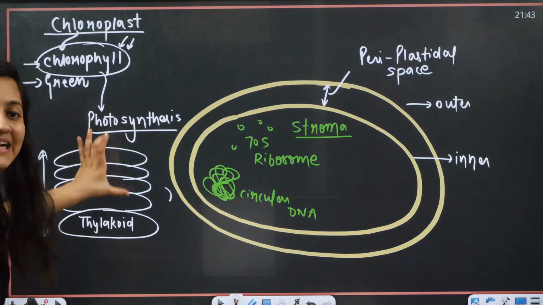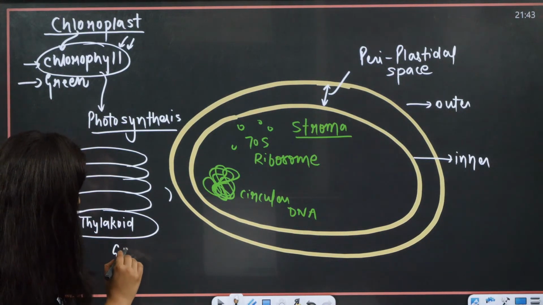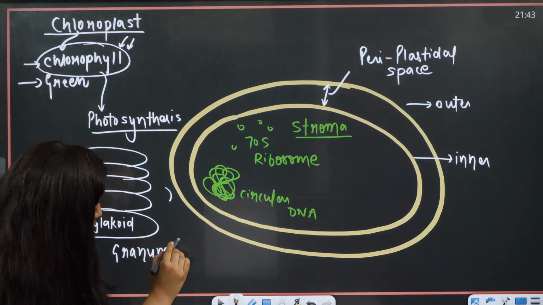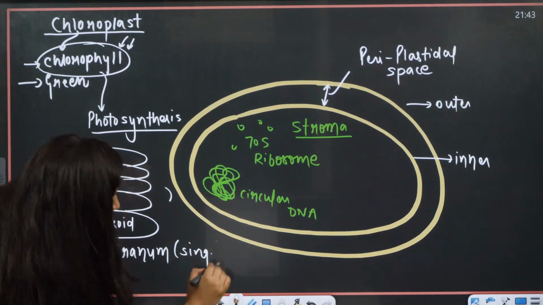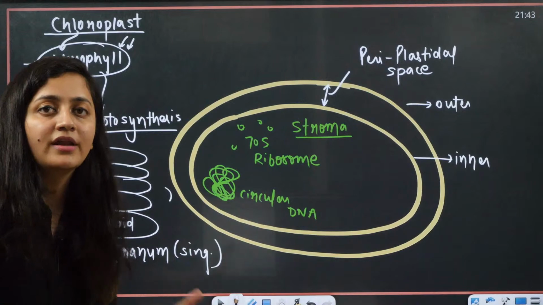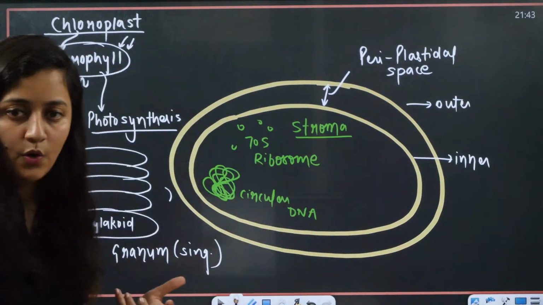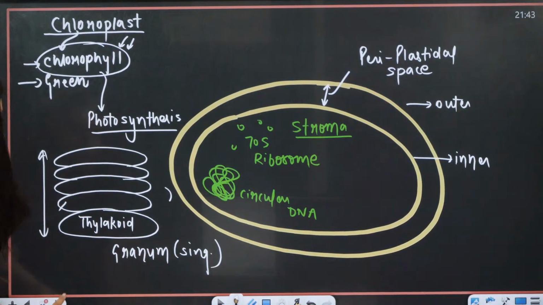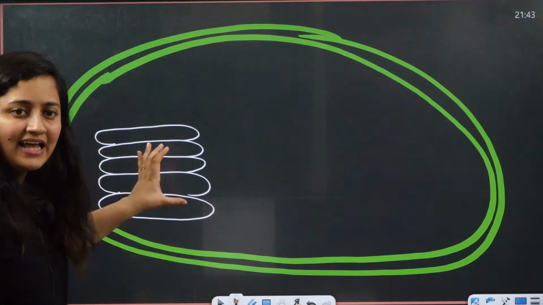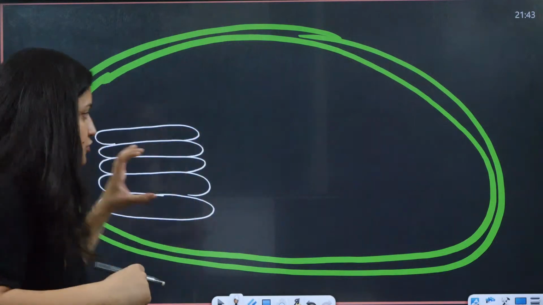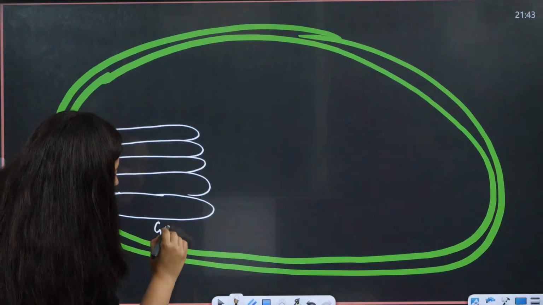Now this complete structure is known as granum. Granum means singular, grana means plural. So here you can see, when so many thylakoids pile up and form a stack, we use the word granum for it.